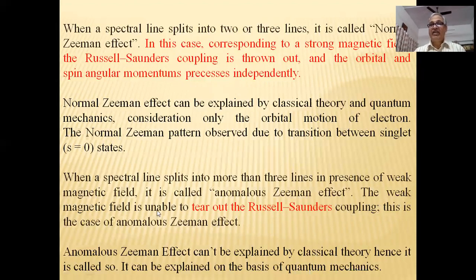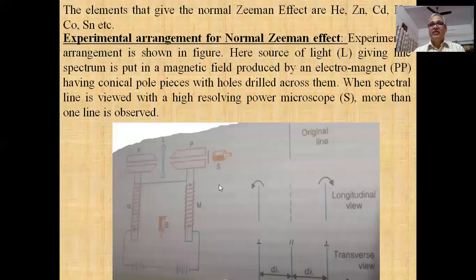The weak magnetic field is unable to break the LS coupling. The anomalous Zeeman effect cannot be explained by classical theory, but it is explained by quantum mechanics. The elements that give the normal Zeeman effect are helium, zinc, cadmium, mercury, cobalt, tin, etc.